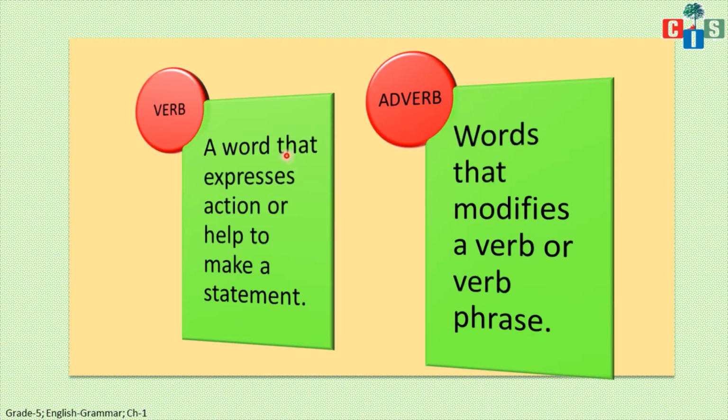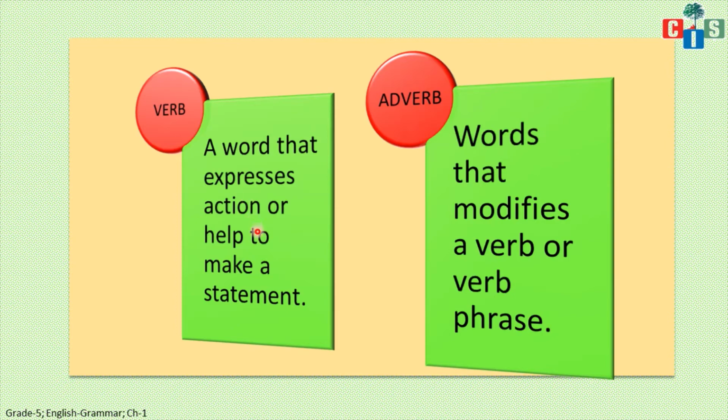Okay scholars, so next is verb. What is verb? A word that expresses action or helps to make a statement. As you all know, any action word can be called a verb. But each and every time we cannot frame a sentence by using a main verb.